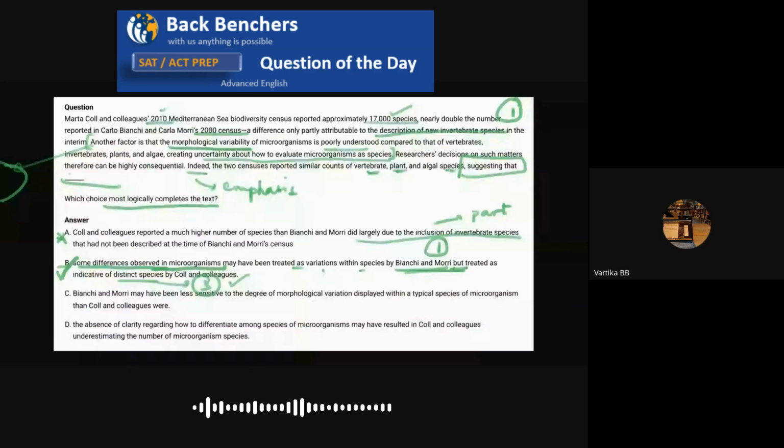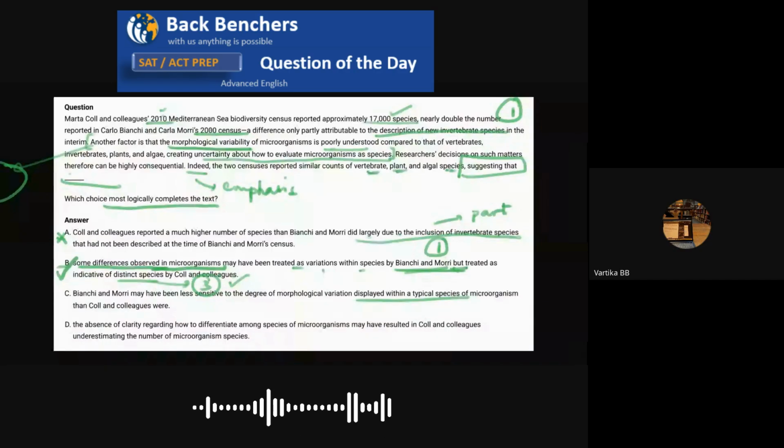Let's look at options C and D as well. C says Bianchi and Mori may have been less sensitive to the degree of morphological variation displayed within a typical species of microorganisms than colleagues. Option C talks about how Bianchi and Mori may have been less sensitive to the degree of morphological variability displayed within a typical species.